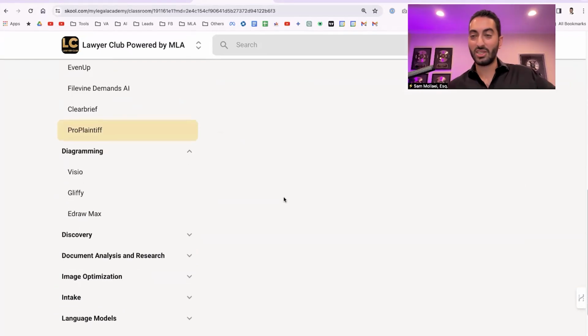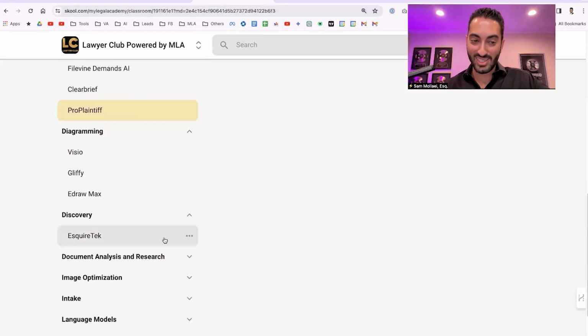Diagramming, maybe potentially for my litigation lawyers. Check out these 3 tools: Visio, Cliffy, EdrawMax, all AI-enabled diagramming tools. Check that out. I don't know too much about it, but I know they do exist.